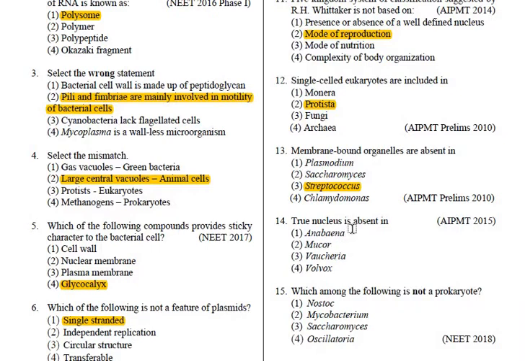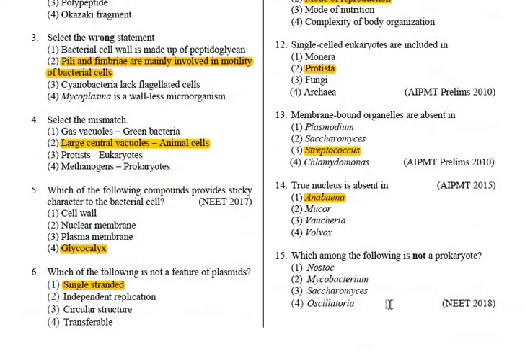Next question is, true nucleus is absent in. Now you should know the Anabaena. Anabaena is the blue-green algae, so of course the true nucleus is absent in Anabaena. Rest all are the eukaryotes. One is the yeast, another are the algae, and Mucor is the fungus. Rest all are the algae, like Volvox is the algae. So Anabaena is the blue-green algae which comes under the prokaryotes. So here the true nucleus is absent.